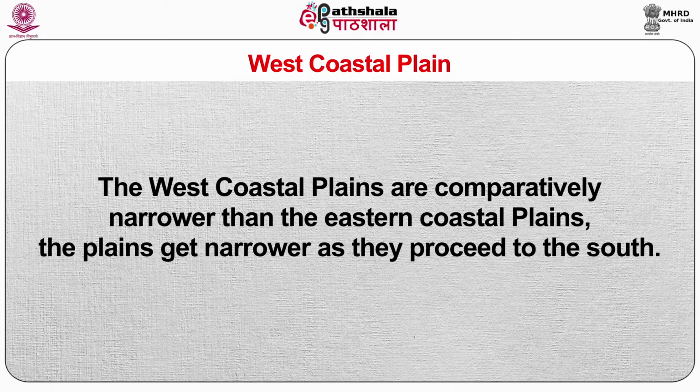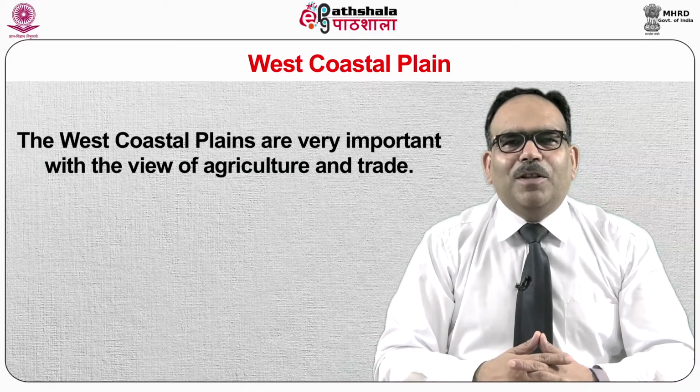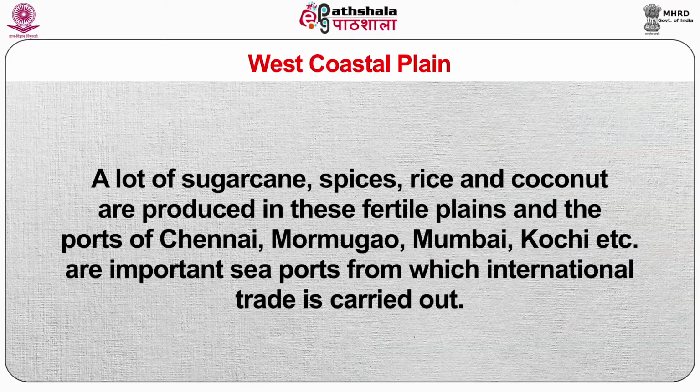The plains get narrower as they proceed to the south. And unlike the eastern plains, the rivers that originate in the Western Ghats hills do not form deltas while draining into the Arabian Sea. The west coastal plains are very important with a view of agriculture and trade. A lot of sugarcane, spices, rice and coconut are produced in these fertile plains, and the ports of Chennai, Mumbai, Kochi, etc. are important seaports from which international trade is carried out.